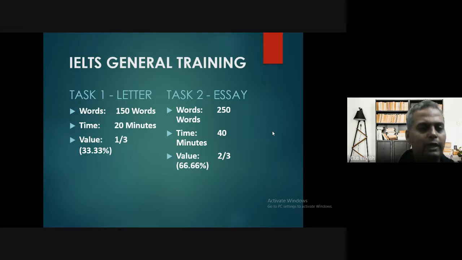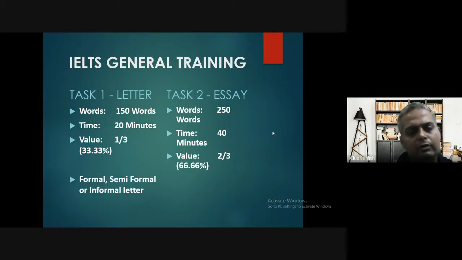But people do what? I'll tell you one thing: recently I met a few students, four students from the same background. They told me that they are very worried about task one. So I told them that they shouldn't be worried about task one because task one carries a weightage of one third only. So they were surprised. What you need to understand is people are of the notion that task one is very difficult, whether it is letter writing or an academic task. But actually task one holds a lesser value. Okay, you need to understand and you need to communicate it to the other students also.